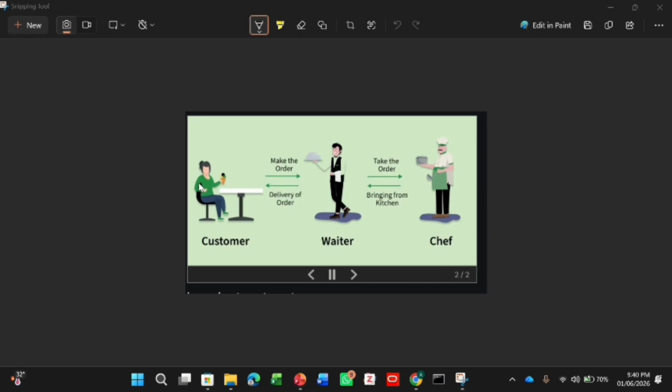Let's take an example of the following image where you can see there is a customer who goes to the restaurant and makes the order. For example, the customer wants to order a pizza. The customer will have certain requirements for how they want the pizza to be, like cheesy, spicy, not spicy, everything. So the waiter will act like an API. It will note down all the instructions given by the customer. The waiter will take the order to the chef. The chef will prepare the order as per the requirement of the customer, and the waiter will take the order back to the customer.